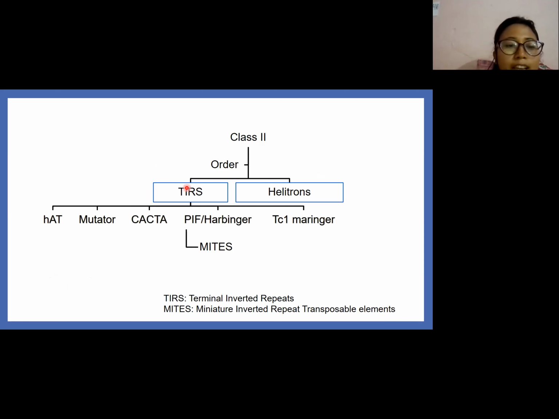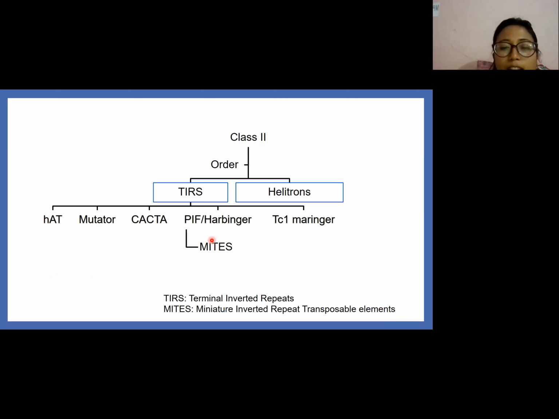TIR is further divided into superfamilies HAT, mutator, CTA, PIF, harbinger, and TC1 mariner. MITEs, which are members of PIF harbinger, are important for crop genomes. MITE stands for miniature inverted repeat transposable elements.